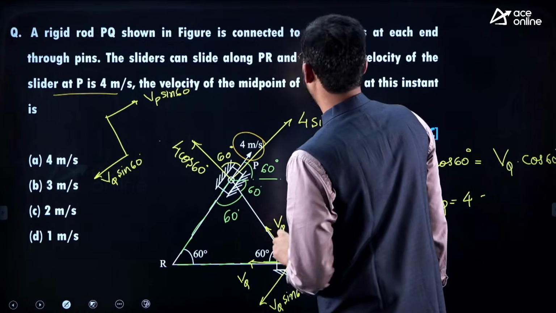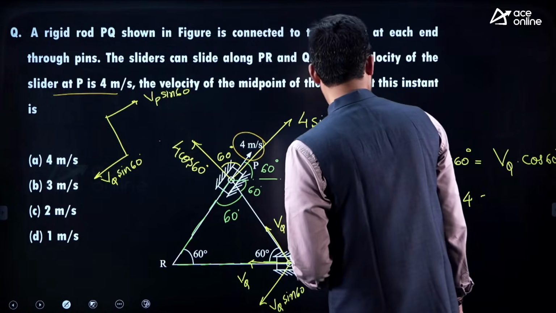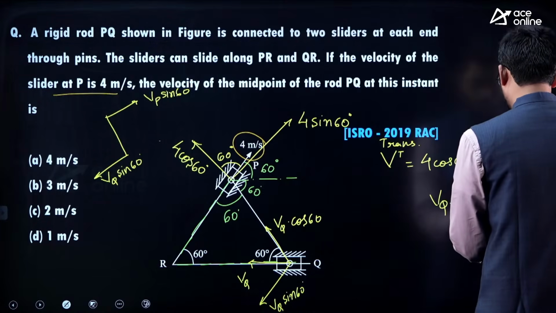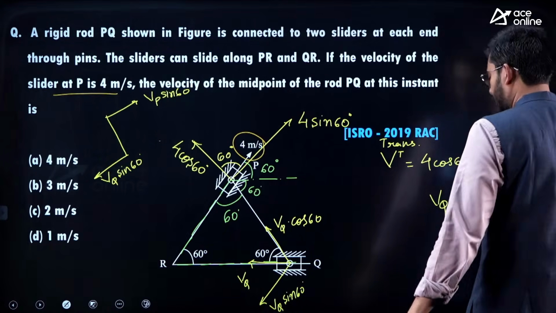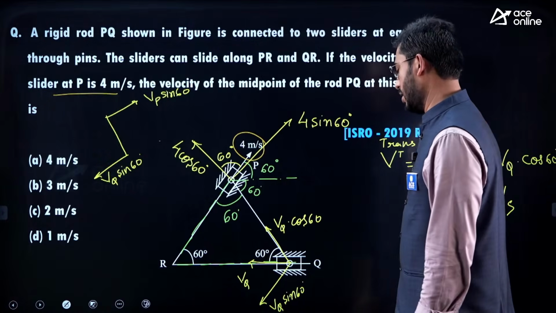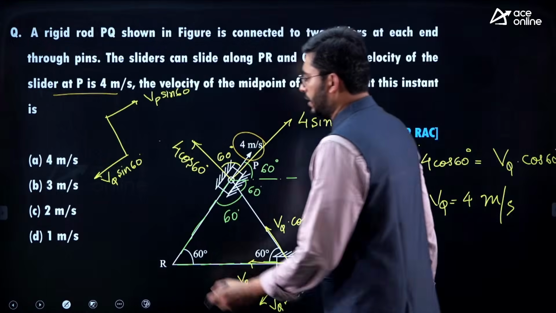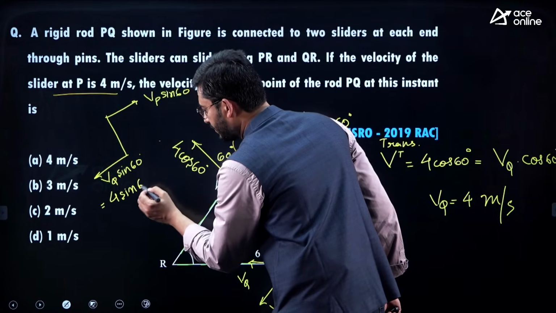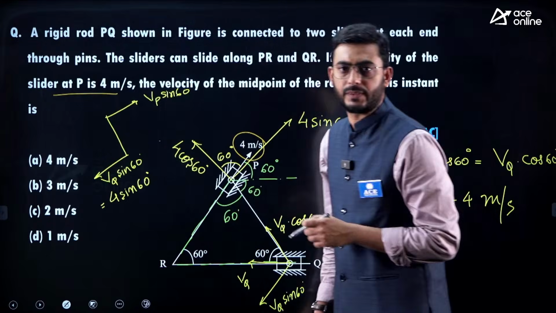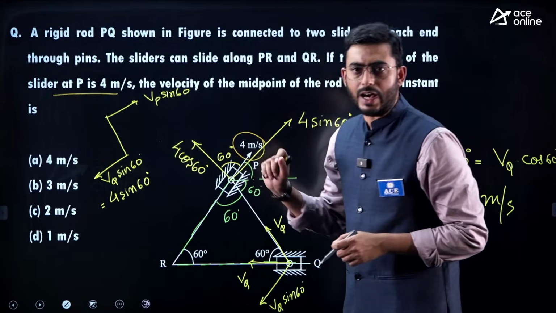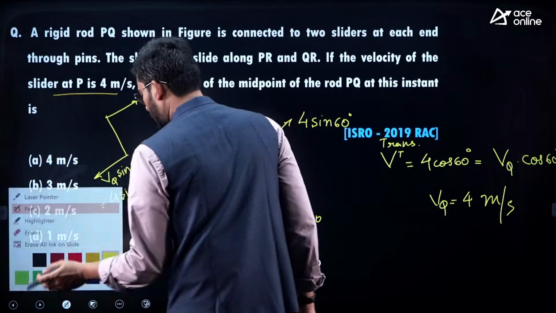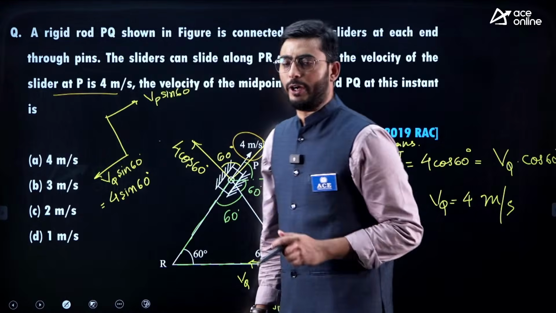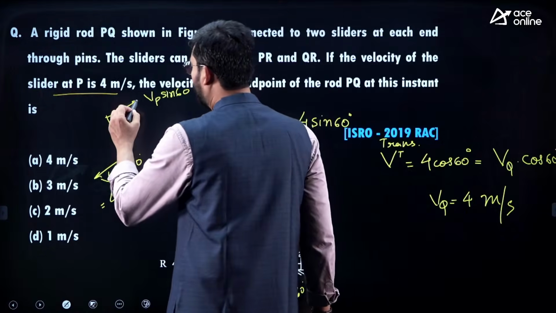Let me just check here. Yeah, VQ is equal to 4, and 4 meter per second it is. Now here this would be 4 sin 60. All right. The velocities are same in magnitude, which means the midpoint of the rod will be becoming the center